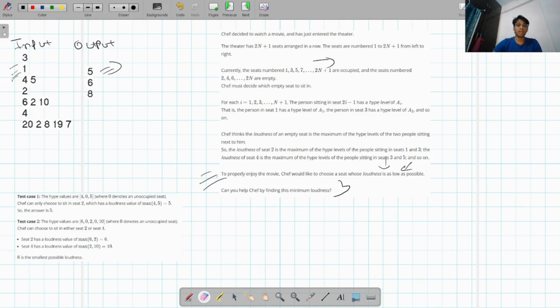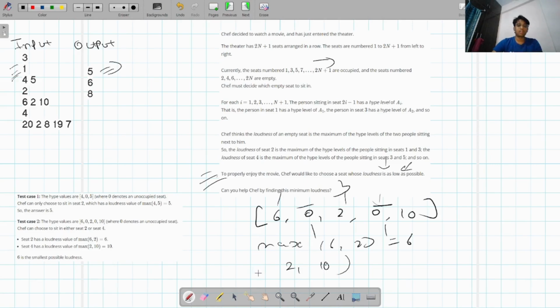So if we have 6, 0, 2, 0, and 10, these seats are unoccupied. So Chef can choose to sit in either seat 2 or seat 4. The maximum for seat 2 would be 6 comma 2, which is equal to 6. And for seat 4 it would be 2 comma 10, which is 10. So the smallest possible is 6, so the output is simply 6. We have to find the minimum. So guys, I think our test cases are pretty much clear, very simple.